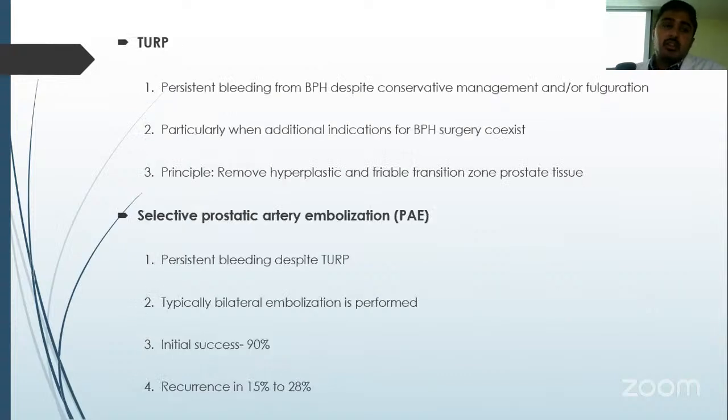Coming to surgeries, TURP and similar endoscopic procedures are indicated if there is persistent bleeding after conservative management, and also if there are additional indications for BPH surgery. The principle is to remove the transitional zone tissue which is leading to hematuria. Embolization of the prostatic artery can be done if TURP again doesn't help. Initial success rate is good, 90%, but recurrence is also seen in up to 28% of these patients.